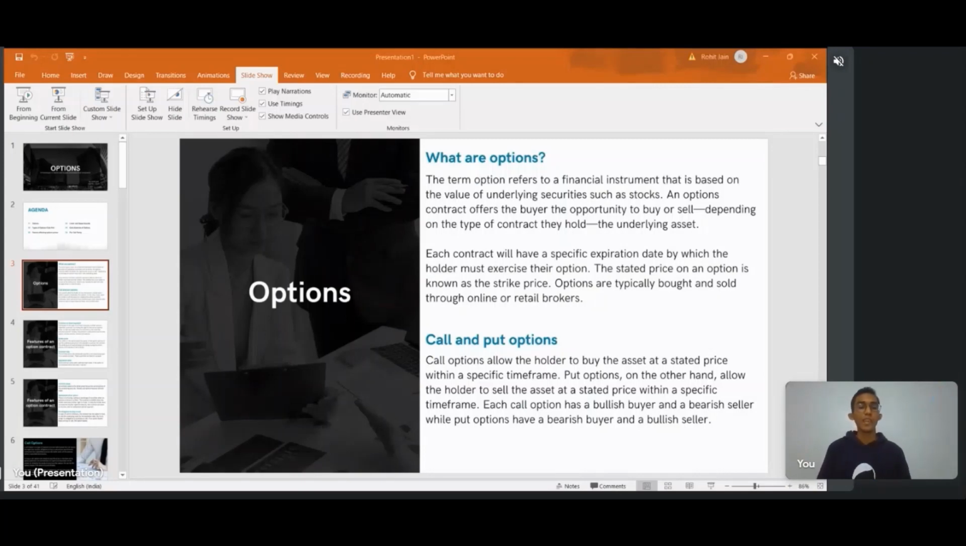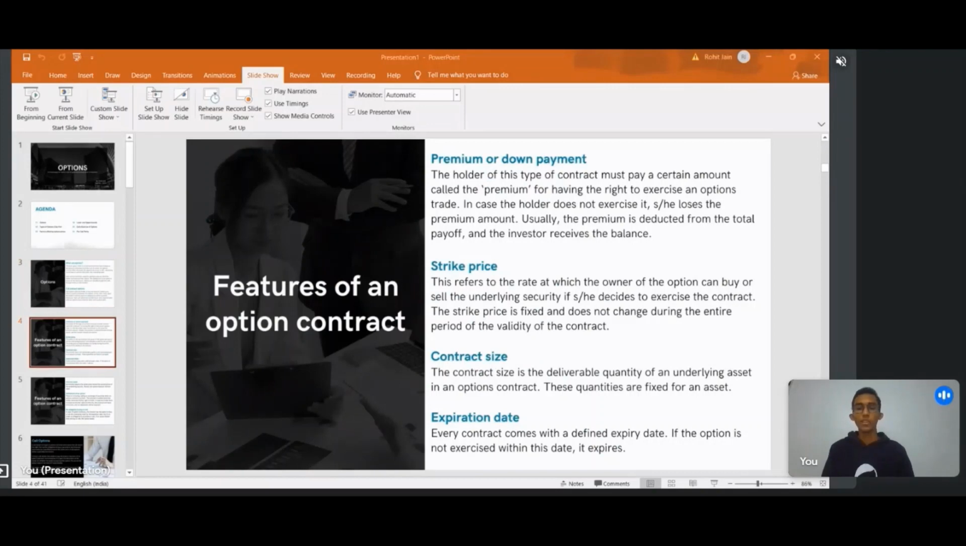And the second is the stated price, or the strike price. So the strike price was 50 lakhs after 2 years in our example. And one more feature is that options are typically bought and sold through online or retail brokers. So we will talk more about the features of options in the next slide.